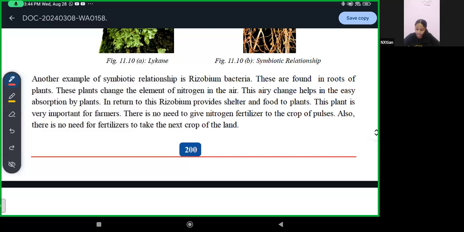This plant is also very important for farmers. There is no need to give nitrogen fertilizer to the crop of pulses. Also, there is no need for fertilizers to take the next crop on the land. So it is the symbiotic relationship of rhizobium bacteria and the plant.